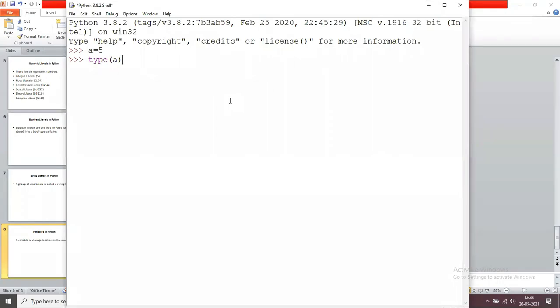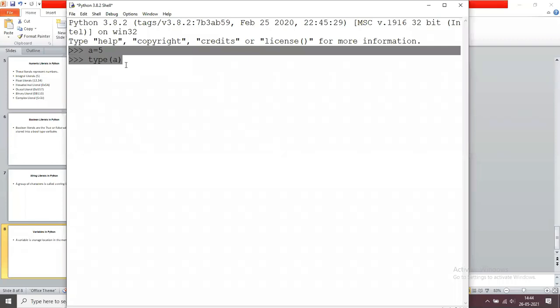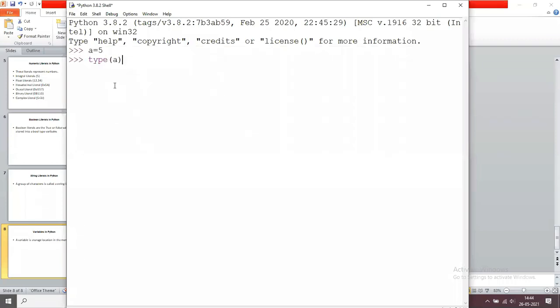I hope the screen is visible to everyone. If it is not visible clearly, then place a message in the chat box. It's type of a. If I press enter, all of you observe what type it is. It is the type integer.